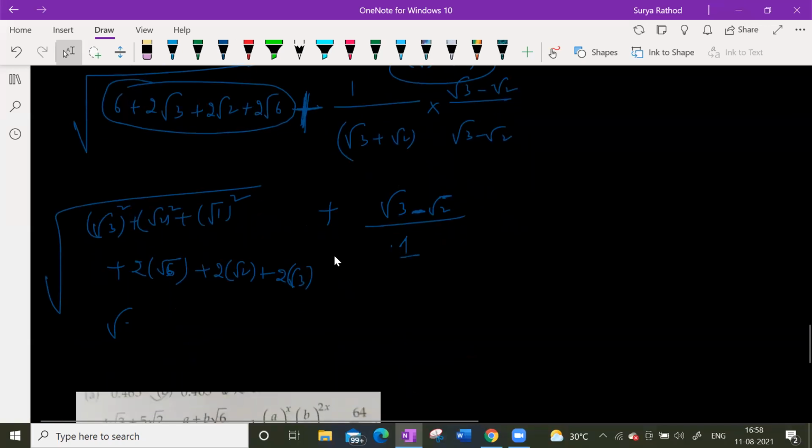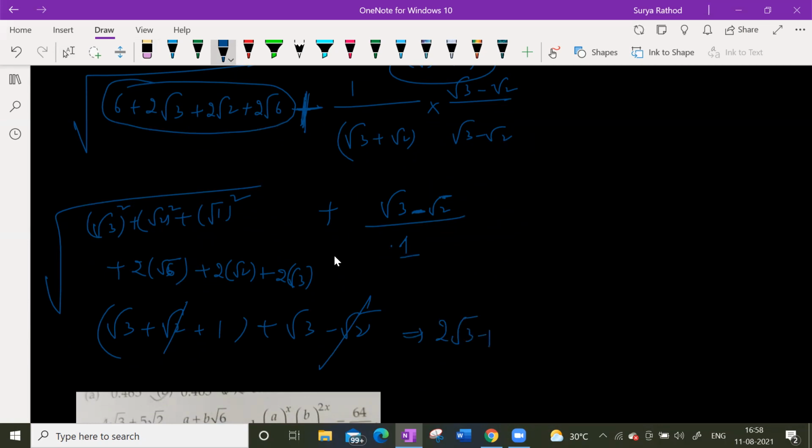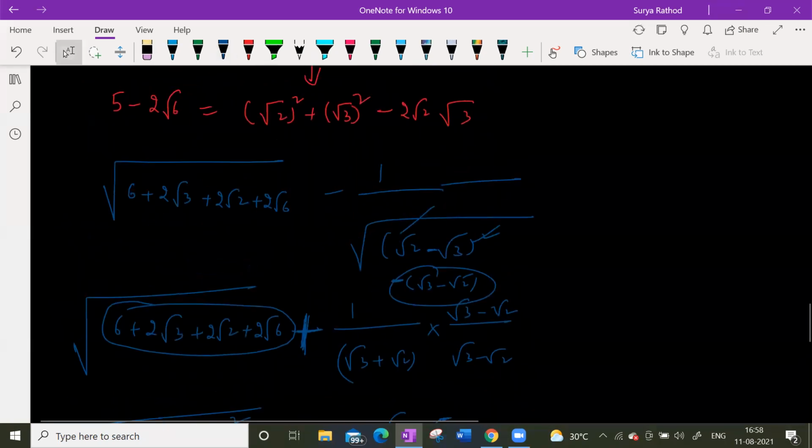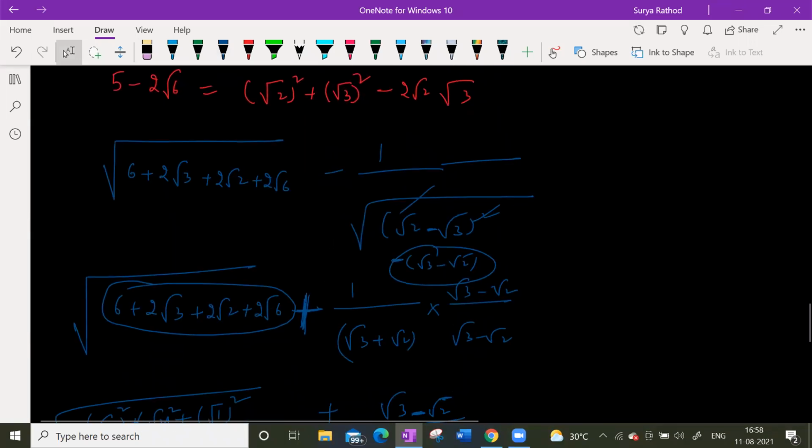So this center part can be written as (root 3 plus root 2 plus root 1) whole square. And that will get cancelled, the square root, plus root 3 minus root 2. So root 1 can be written as 1, right? Of course. This one will get cancelled. 2 times root 3 minus 1 is the answer. But you are saying no option is available, so we need to check something. I think we made a calculation mistake somewhere, but this is the procedure, pakka 110%.